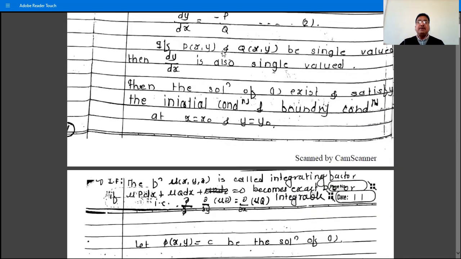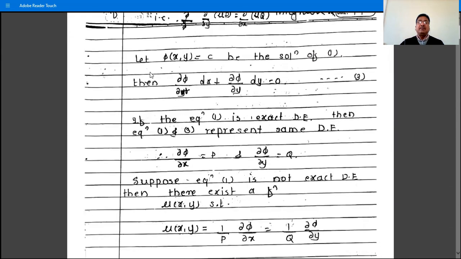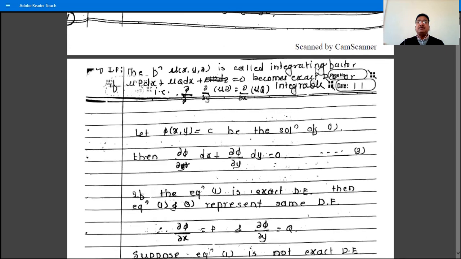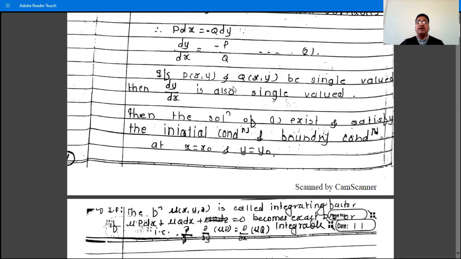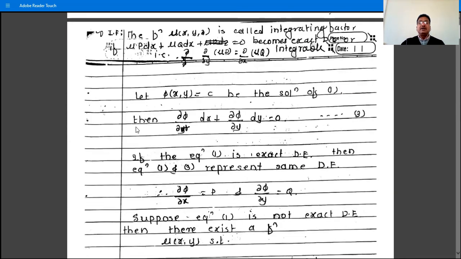Suppose P and Q are not single valued functions, then what happens? Let phi(x,y) = c be the solution of equation 1, that is, phi(x,y) is equal to a constant. Then the complete derivative of this phi, d phi, is equal to 0. What is d phi? It is ∂phi/∂x dx + ∂phi/∂y dy = 0. This is the complete derivative of the function phi.